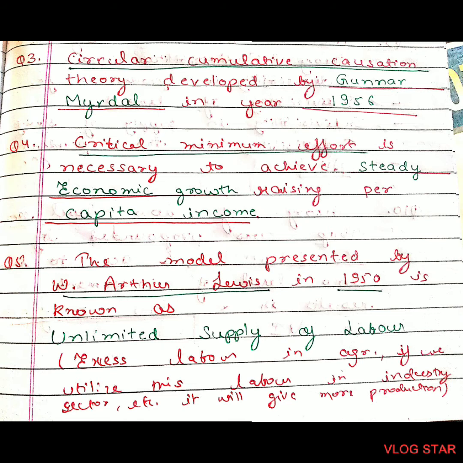Question number 5. The model presented by Arthur Lewis in 1950 is known as unlimited supply of labor. In that model he says there is excess labor in agriculture. It will be more productive if we use this labor in other sectors like the industrial sector, etc.